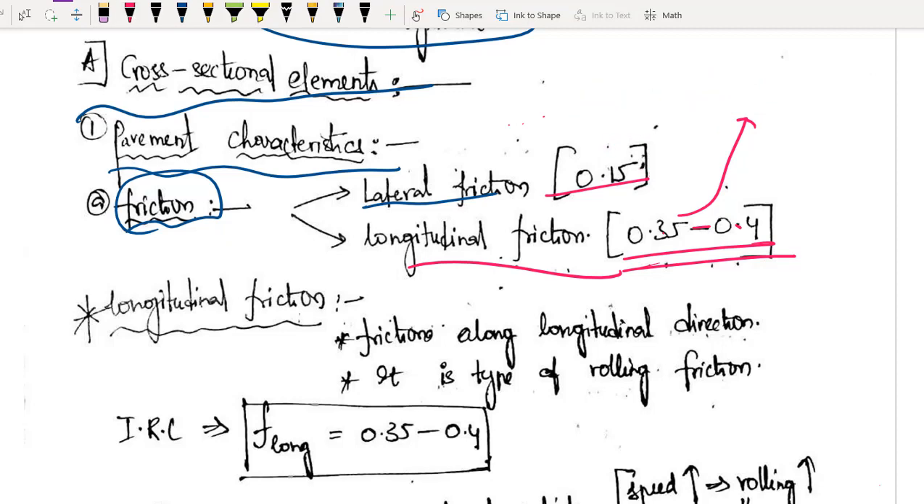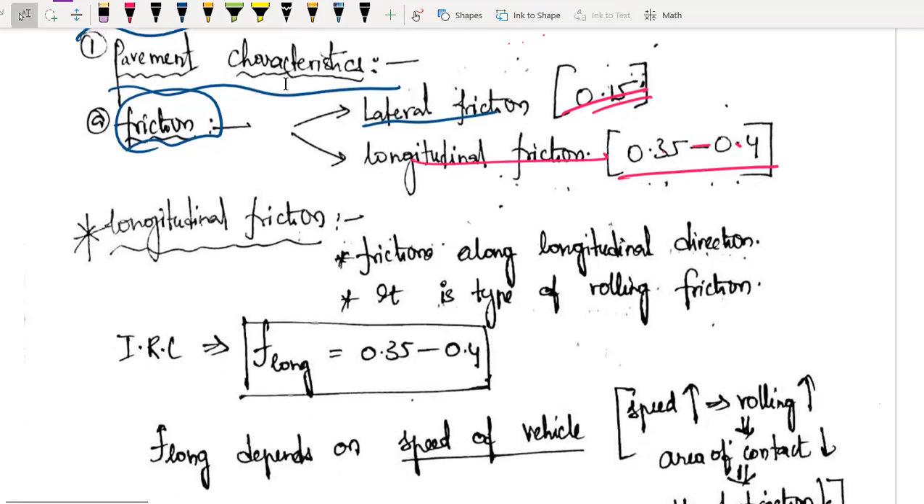For super elevation type of problems we will be using lateral friction, and for braking problems or stopping the vehicle, we will be using longitudinal friction. This is the first clarity you should have. Did you get the clarity? Now let us continue.